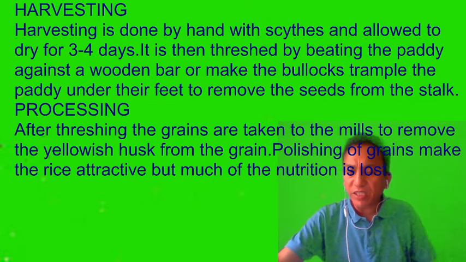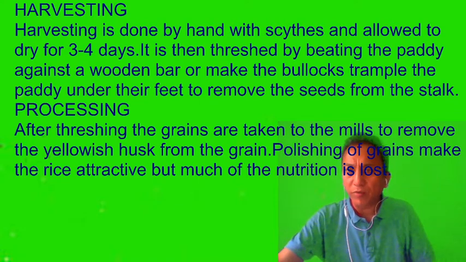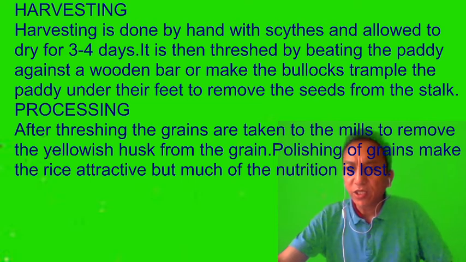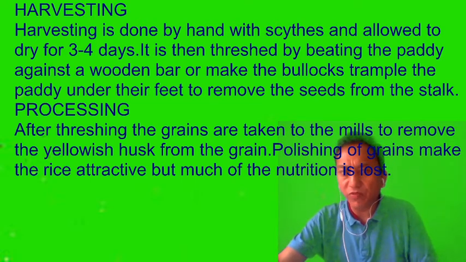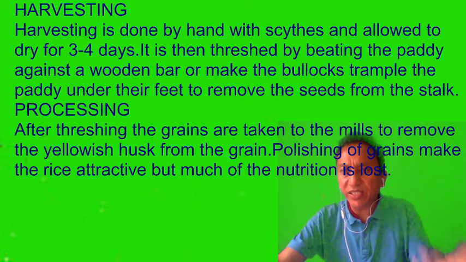So after the plant has been cut down and dried for 3 to 4 days, it is tied in bundles and then beaten against a wooden bar. That is one way to remove the seeds from the stalk. The other way is to make the bullocks trample the paddy under their feet so that the seeds can be removed from the stalk. Then after they are removed, they are cleaned, and then what happens? They are taken to the mill.